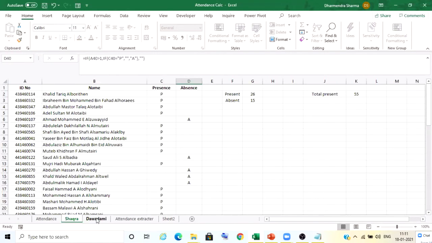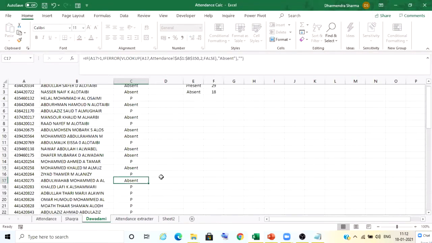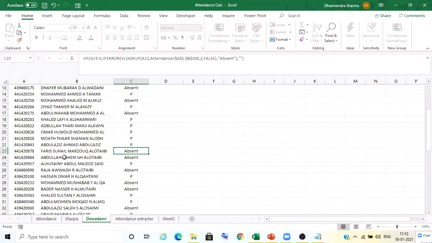This was Shakra. Now Dawadmi, 18 students are absent. Abdullah Safar, absent. Nasir Naif, absent. Abdul Rahman Hamoud, absent. Mansoor Khalid, absent. Abdul Mohsin, absent. Muhammad Abdul Rahman, absent. Nawaf Abdullah, absent. Dafir Mubarak, absent. Muhammad Khalid, absent. Abdul Wahab, absent. Faris Suhail, absent. Abdullah Zahim, absent. Abdullah Zahim, you are present? Yes.